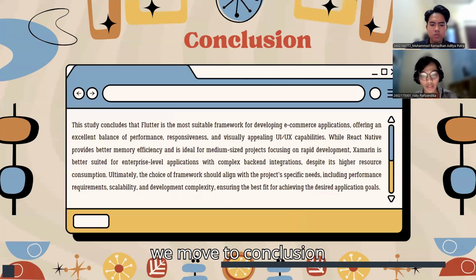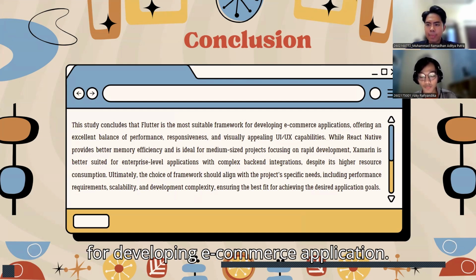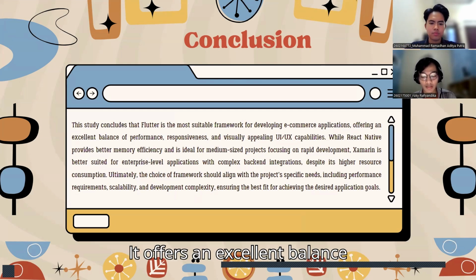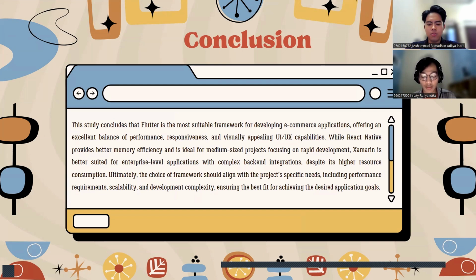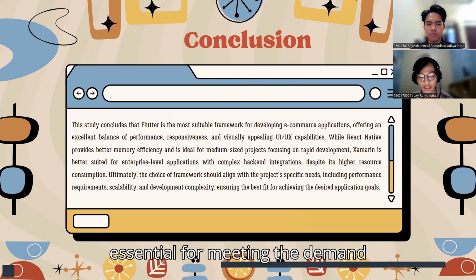Now we move to the conclusion. In our discussion, we conclude that our analysis indicates Flutter is the most suitable framework for developing e-commerce applications. It offers an excellent balance of performance, responsiveness, and visually appealing UIs, essential for meeting the demands of modern e-commerce platforms.